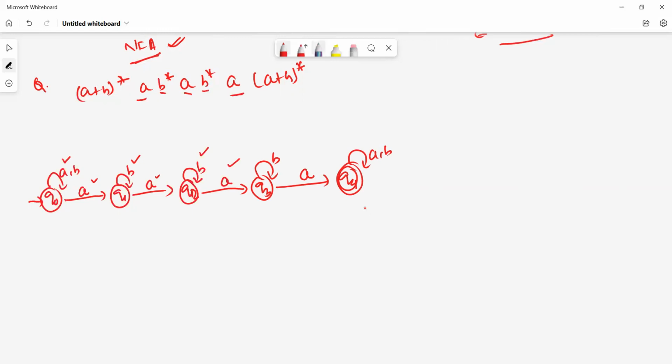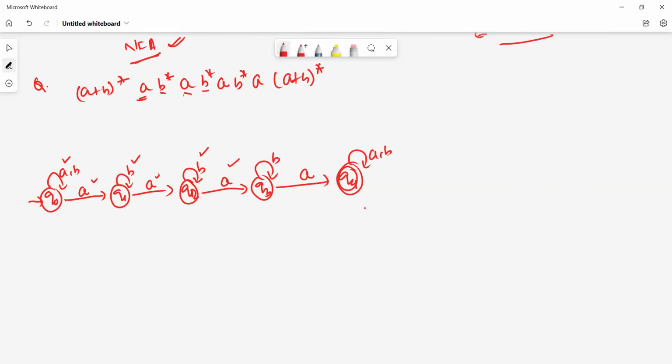Oh, sorry, this is a little bit wrong. For the triple a we can also write b* here. So for (a + b)*, first one, then a, then b*, then a, then b*, then a, then b*, then a, then (a + b)*.